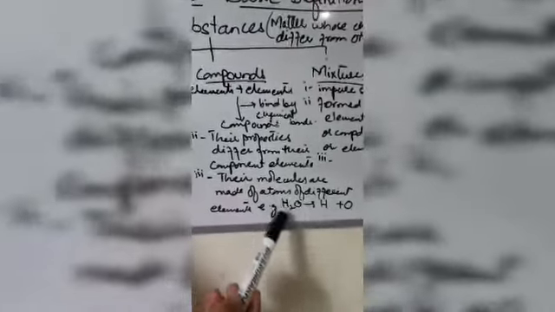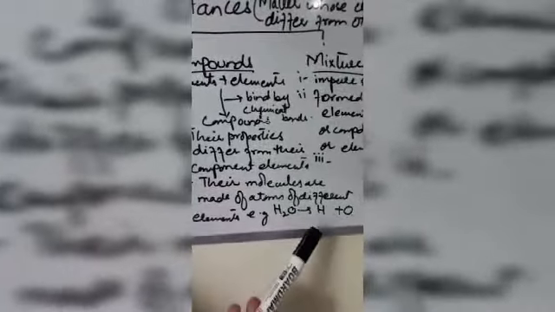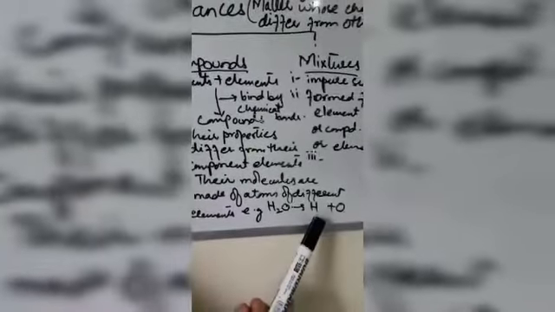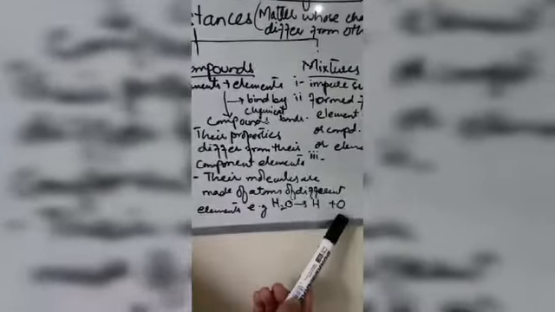That is, they lose their identity. When they convert into a compound, then they lose their identity. Number 3, their molecules are made up of atoms of different elements. For example, if we have water, then a molecule of water is made up of atoms of hydrogen and atoms of oxygen. And as far as when we talk about the properties, they are lost. Identity is lost in case of a compound.